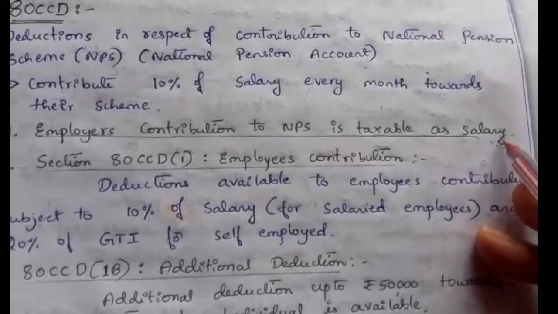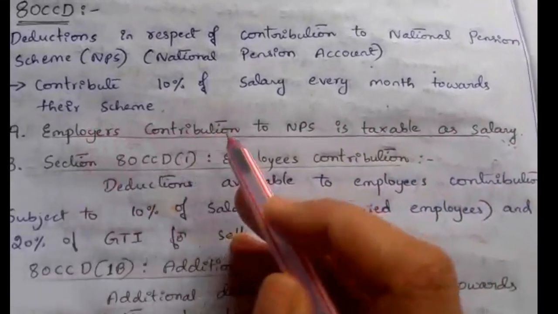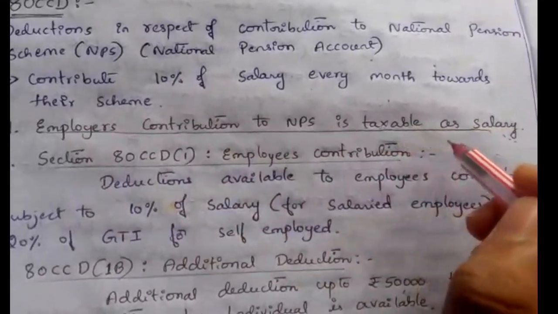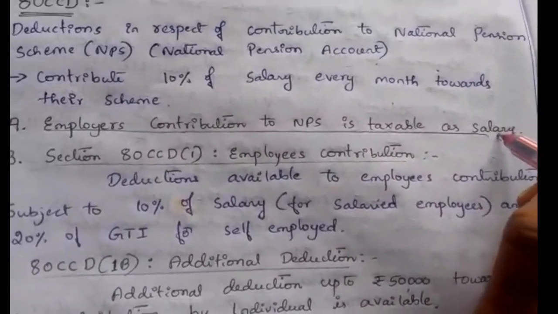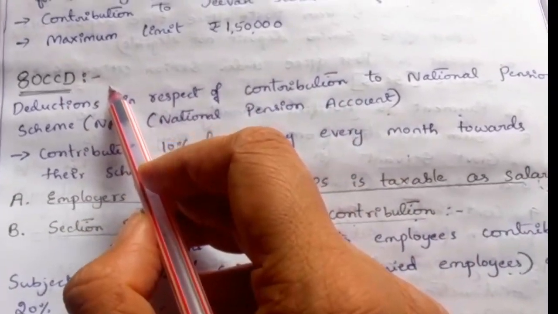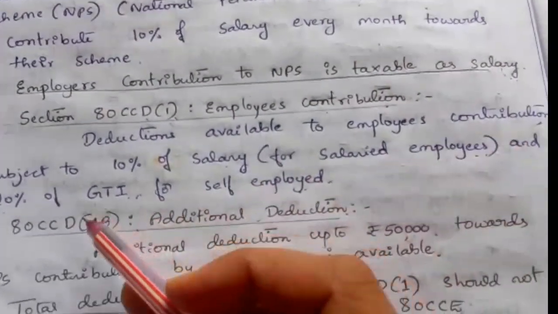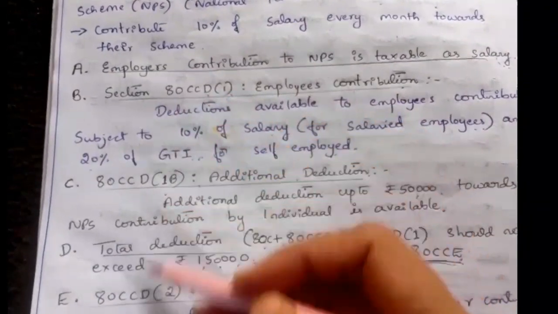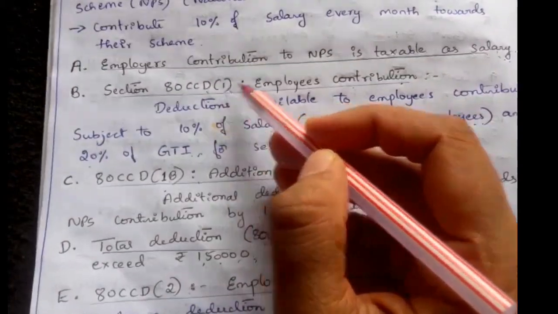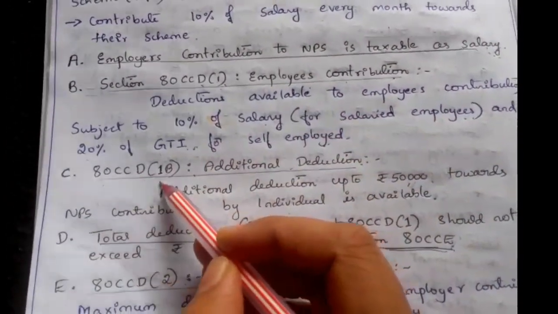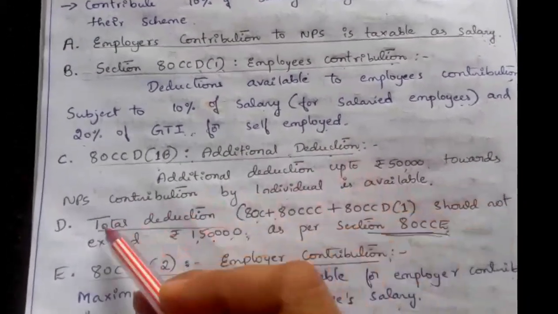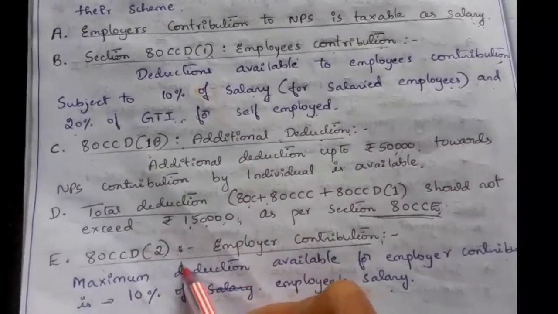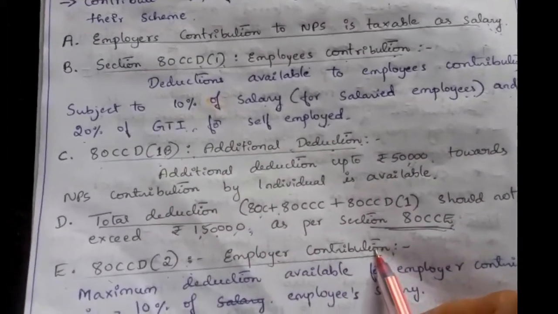While calculating the GTI, we have to take employer contribution to NPS as taxable salary. In the 80CCD deduction, he can claim a deduction in subsections: Section 80CCD1 for the employee's contribution, 80CCD1B for additional deduction, and 80CCD2 for the employer contribution.